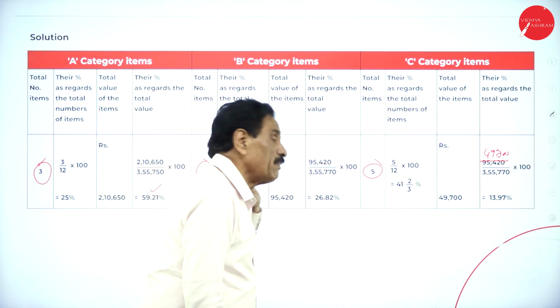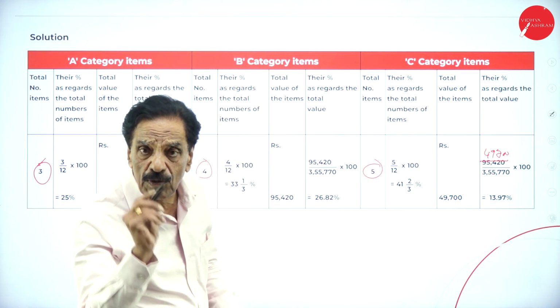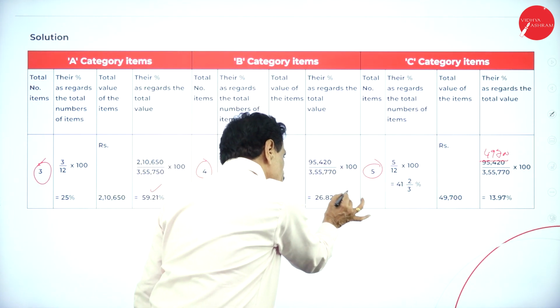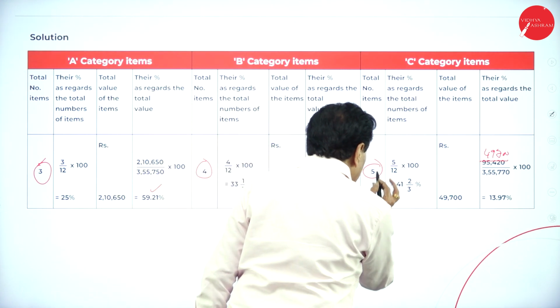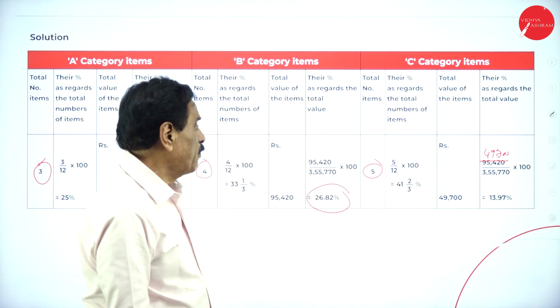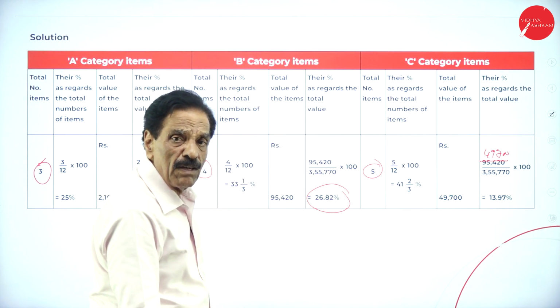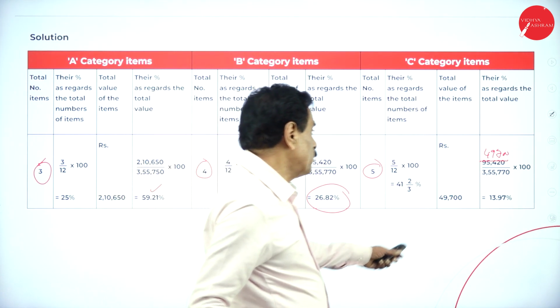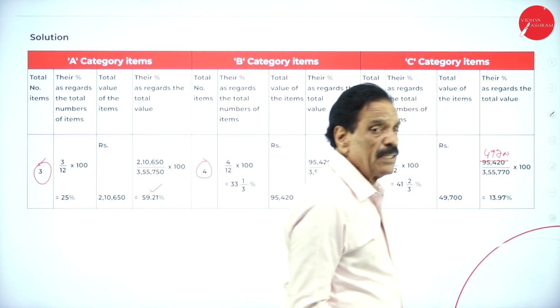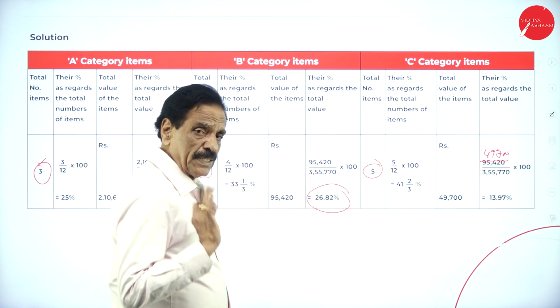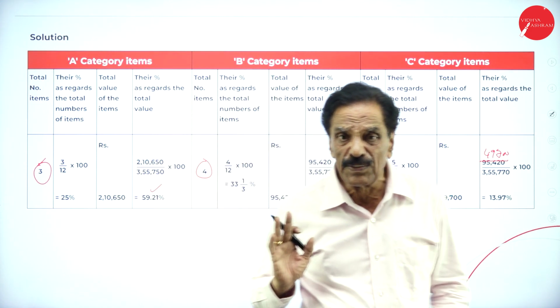95,420. Your total value is 3,55,770 into 100. It works out 28.82. Regarding the C, how many items are there? 5 items are there. 5 by 12 of 100. 41.67. The amount is 49,700 divided by this, now into 100. 13.97%. Easy way of calculating this.